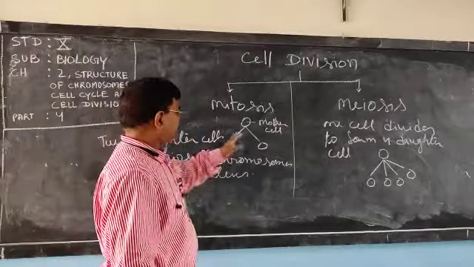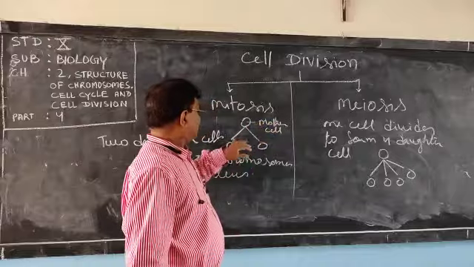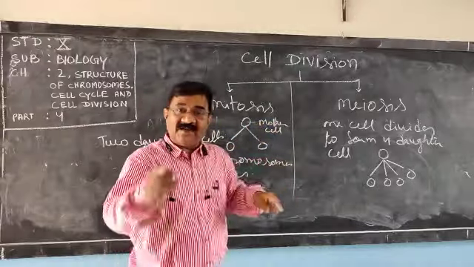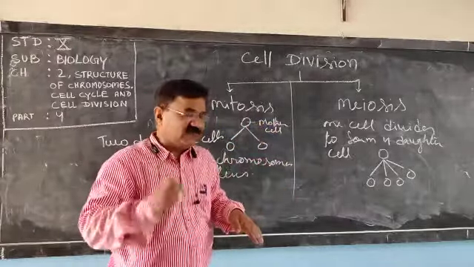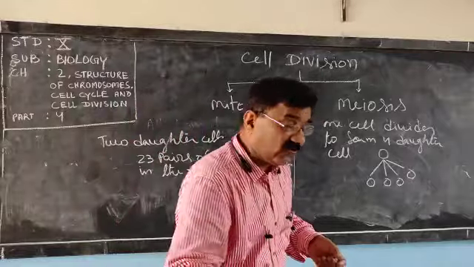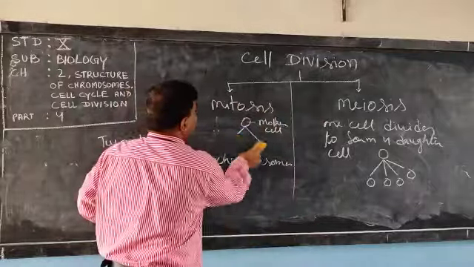And what happens in mitosis, the daughter cell has the same number of chromosomes. Try to understand, very important part.